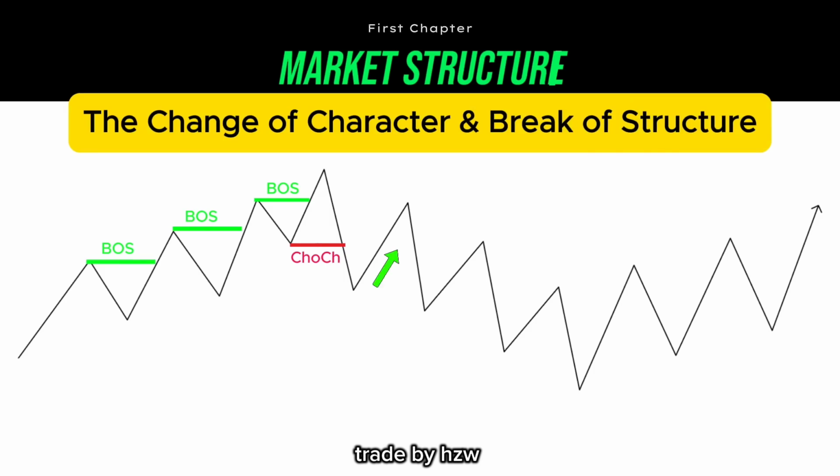Then price goes up, but is unable to break the previous higher high, and it creates a lower high. Then it breaks the previous lows, which are the lower lows. And this level becomes the bearish break of structure. So this is an important confirmation that the market has shifted from an uptrend into a downtrend.